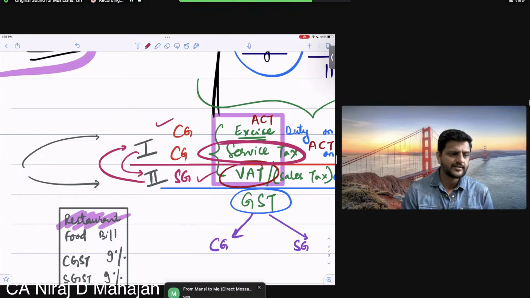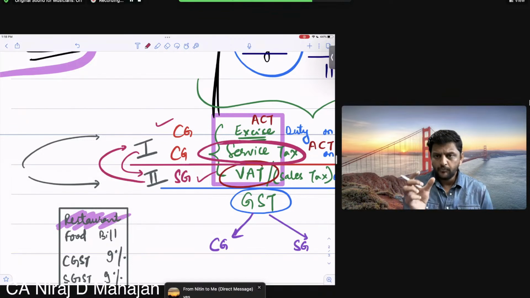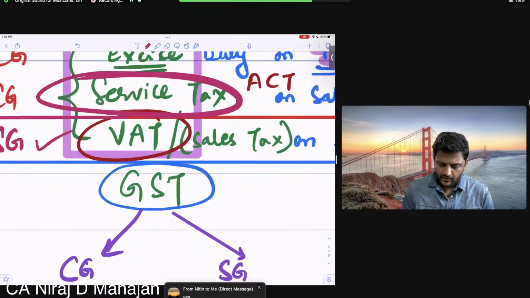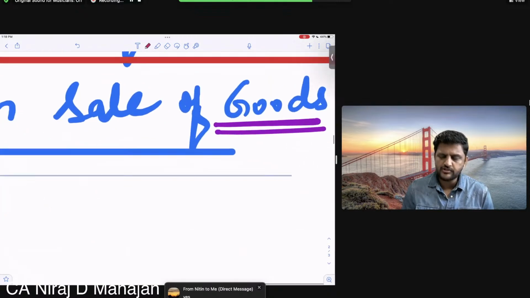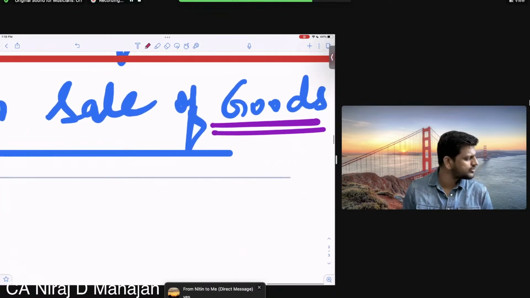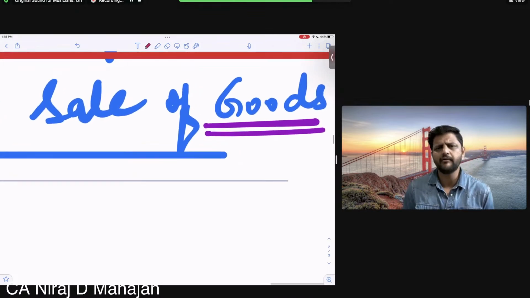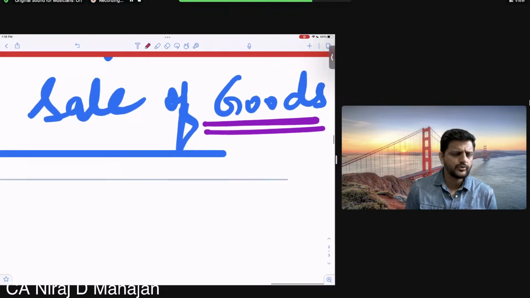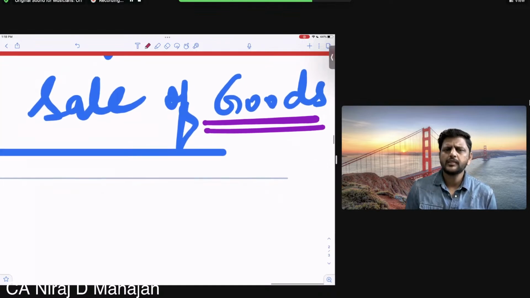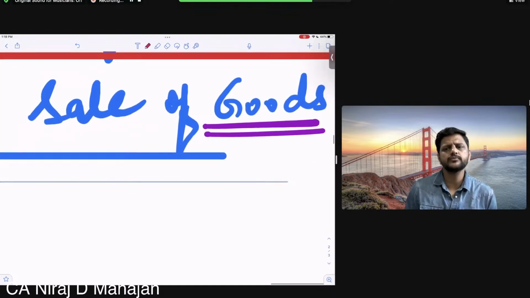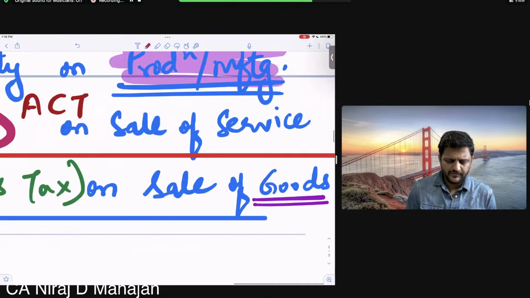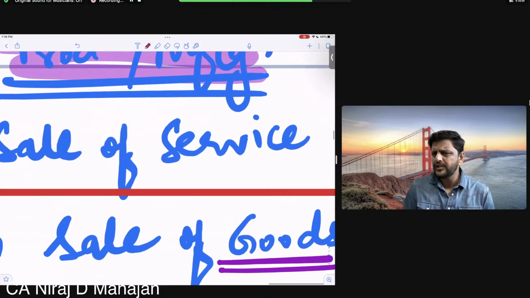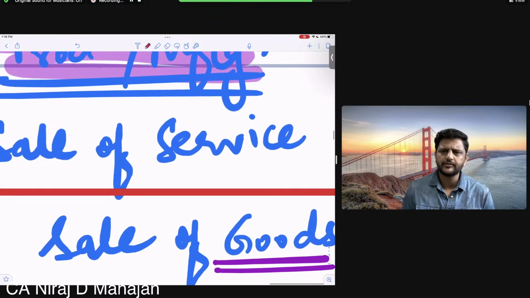So the central government is saying, I will share my taxes with you, and you also share your taxes with me. Why? Because on sale of goods, the exclusive power was of the state government. Exclusive power. The entire tax used to go to the state government. Now some share is going to the central government also. And the sale of service used to go wholly and solely to the central government, the service tax.